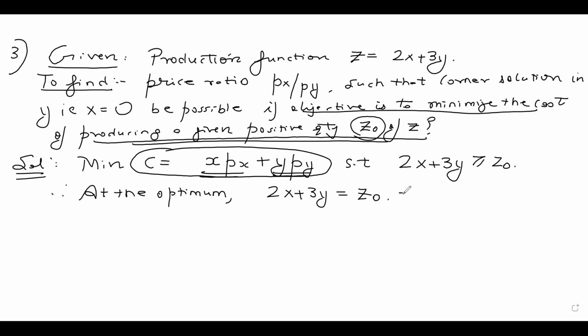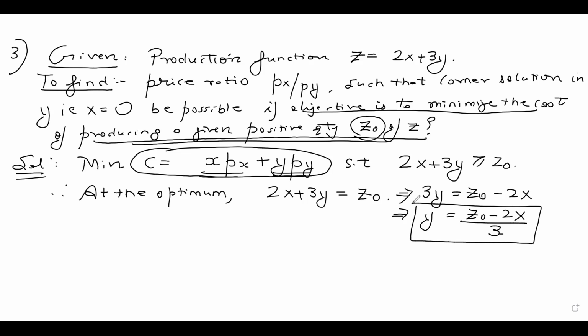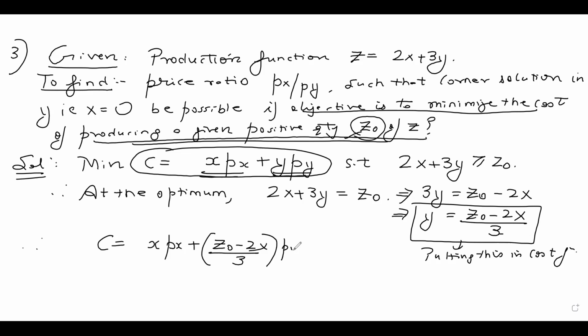Okay, now from this I can find one of the variables, so I can solve for y. So 3y is equal to z naught minus 2x, which implies my y will be (z naught minus 2x) by 3. Remember, z naught is a constant. It's a positive quantity of z, it's a constant. So now putting this in the objective function, which is my cost function. So what will my cost be now? It will be xpx plus y, how much is y? (z naught minus 2x) by 3 times py. So you can see we have got everything in terms of x now.